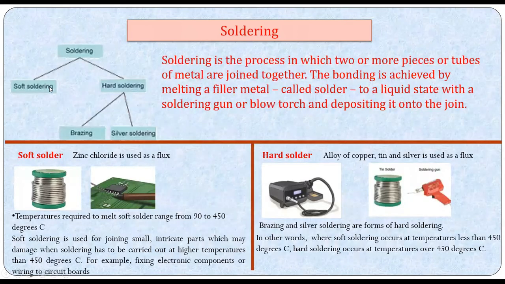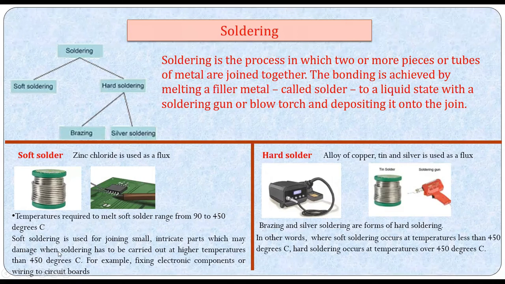So we have different kinds of soldering: soft soldering and hard soldering. Depending on the type of alloy, you will use soft soldering. You have zinc chloride as a flux. In hard soldering, an alloy of copper, tin, and silver is used. This is the point of contact. The temperature is around 90 to 450 degrees Celsius, as discussed at length in the previous slide.